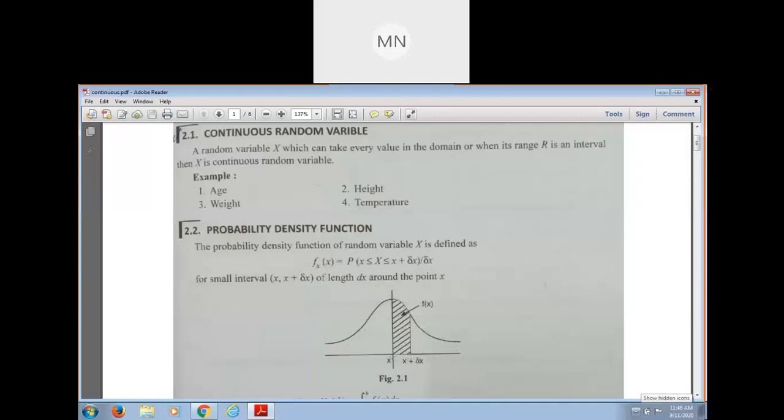Here is x, and if we add delta x, a small increment, then the interval is this one. If we want to study the behavior of f of x in that interval, x to x plus delta x, then we use probability density function.